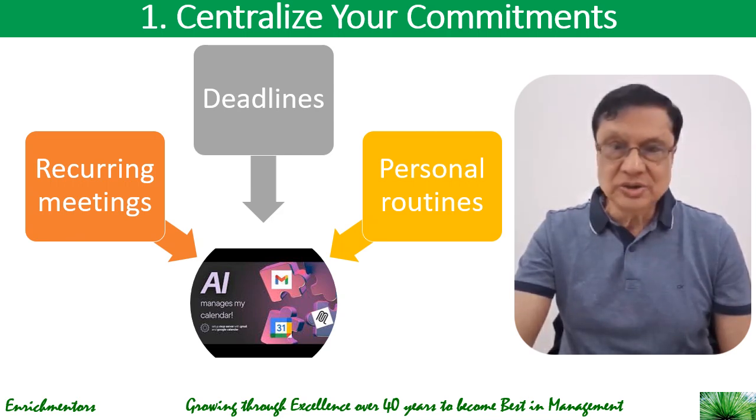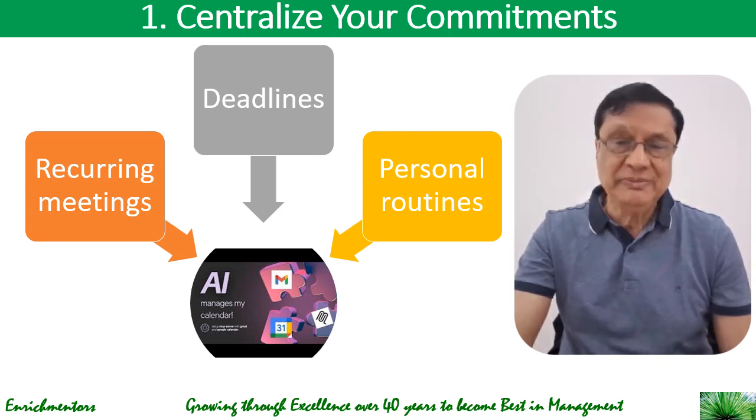This will prevent double booking and ensure that your assistant sees the whole picture of your time commitments. So, centralize your time commitments to start.